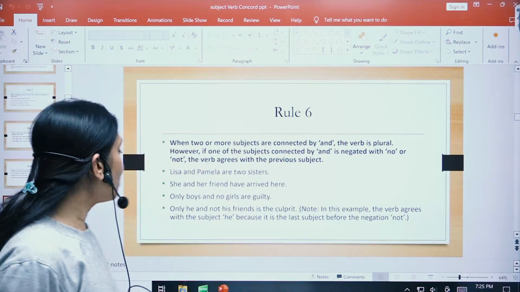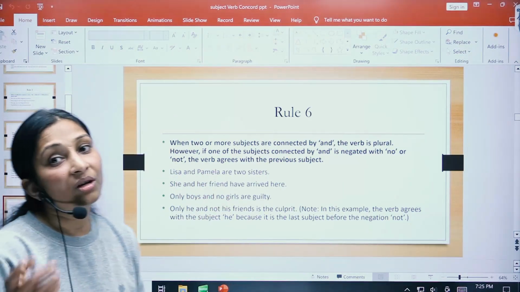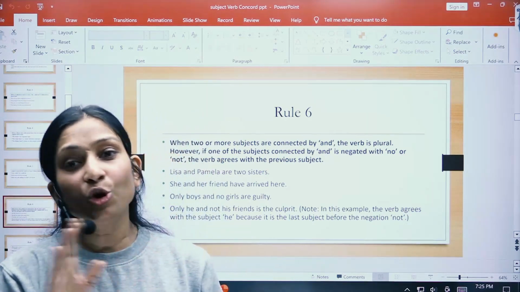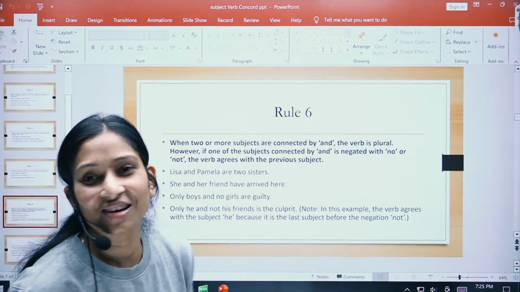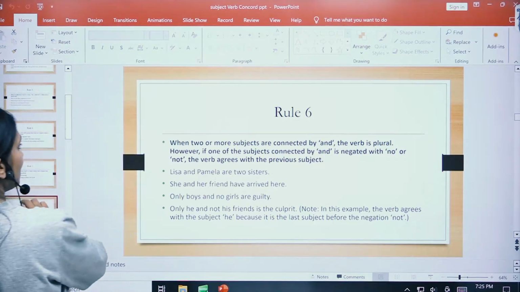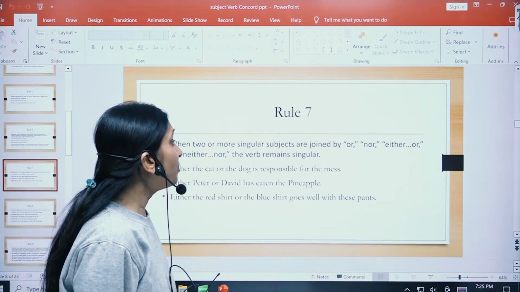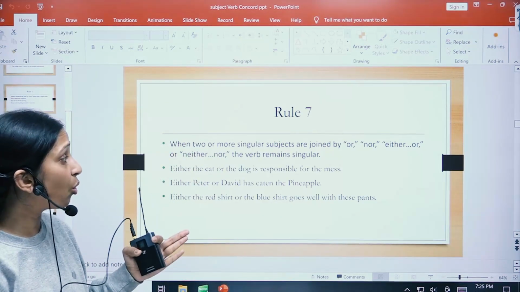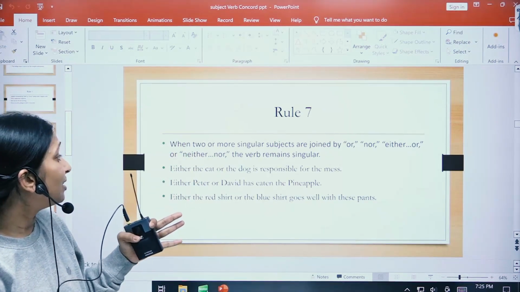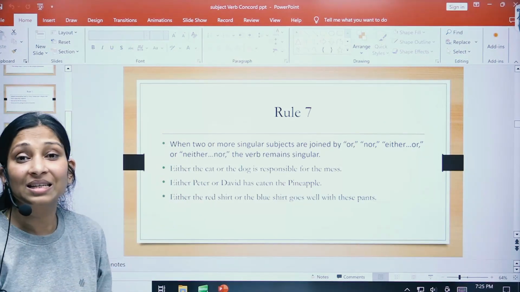All right. So that's how, if no and not have been used, the verb will come according to the subject which is before no and not. So this is how it goes. Let us go ahead with rule number 7. When two or more singular subjects are joined by or, nor, either, or, neither, nor, the verb is singular.